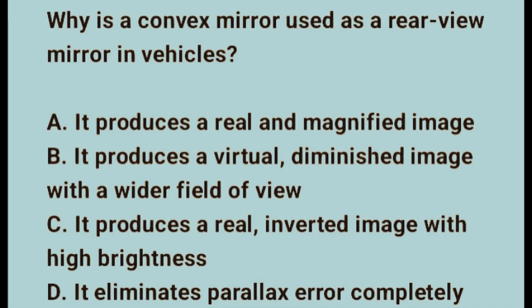It produces a virtual diminished image with a wider field of view. A convex mirror always produces a virtual, upright, and diminished image. This allows the driver to see a larger area, that's a wide field of view behind the vehicle, which is critical for safety. Real images are never formed by convex mirrors, so options A and C are wrong.